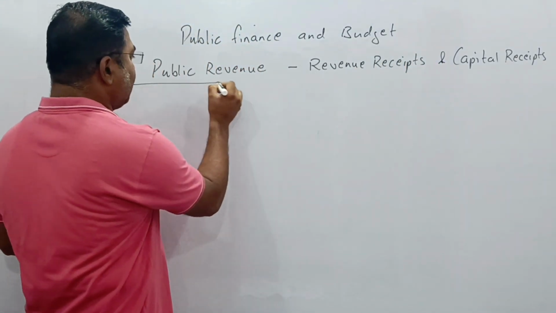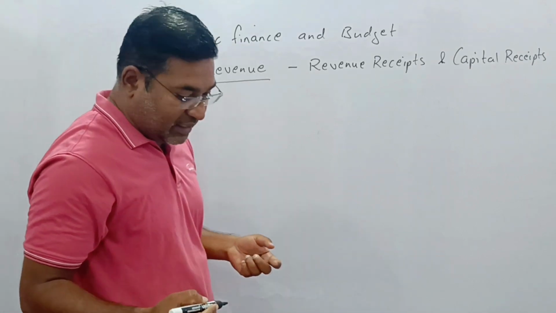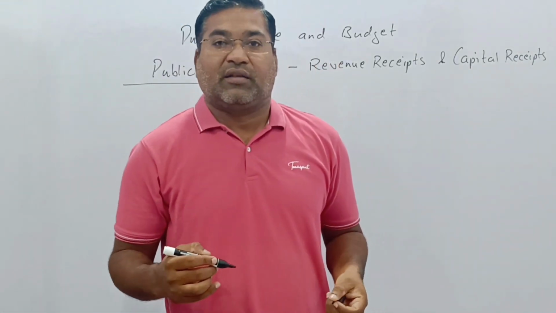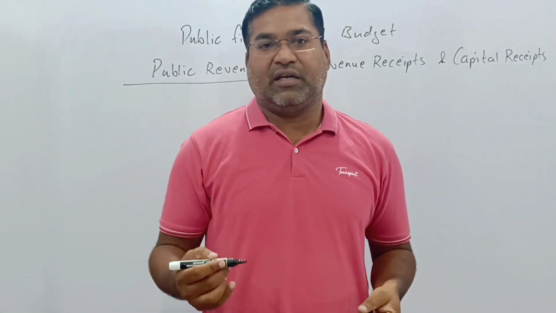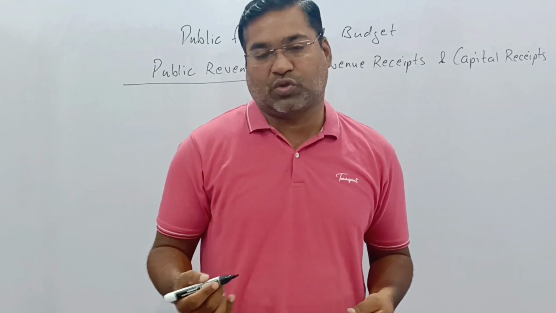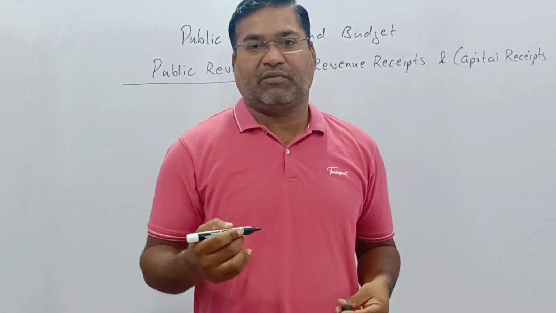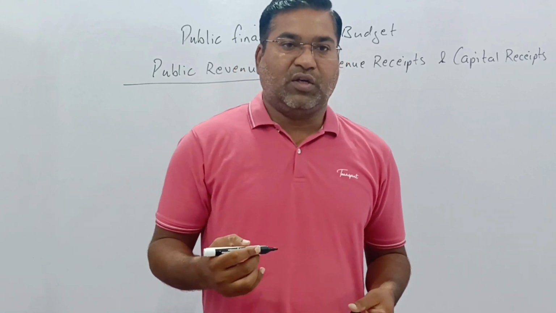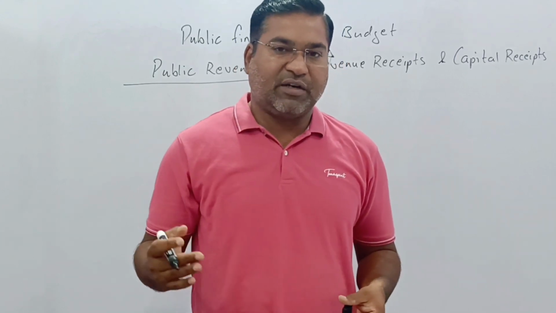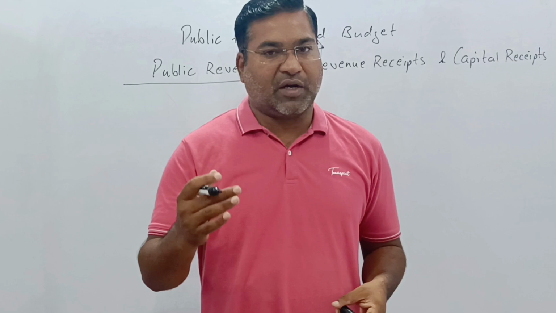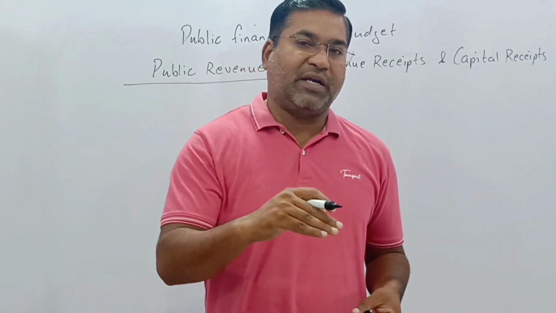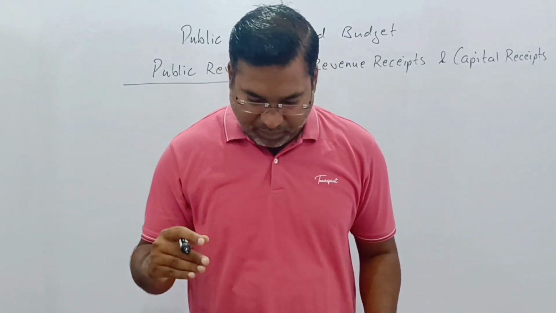Now, public revenue, as we have said, is the income the government collects from different sources to fulfill the needs of the citizens of the country. The money collected from the different sources is accumulated, and once again it is spent for the welfare of the people.